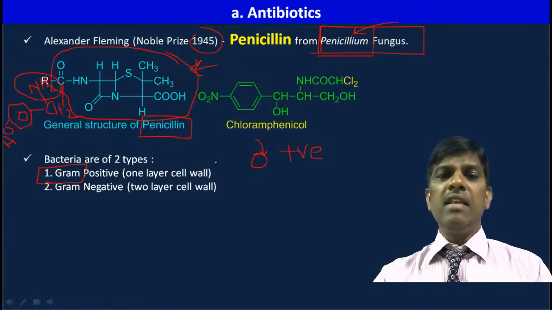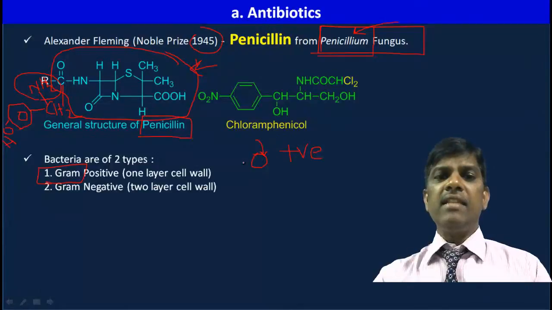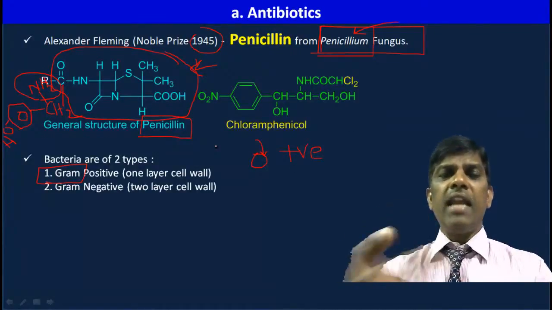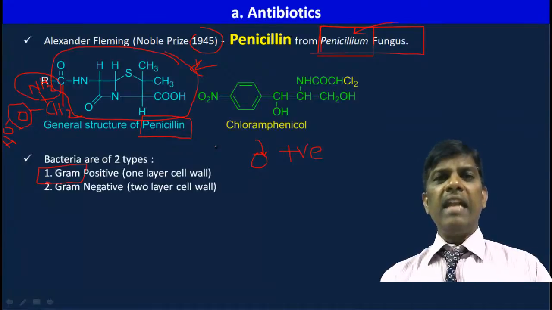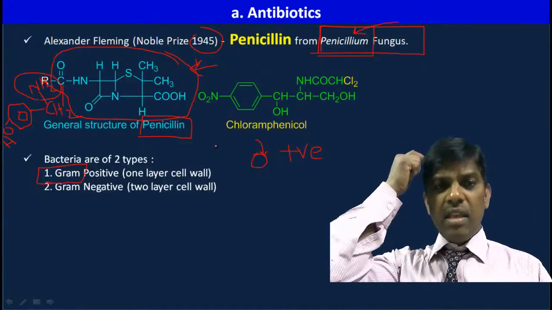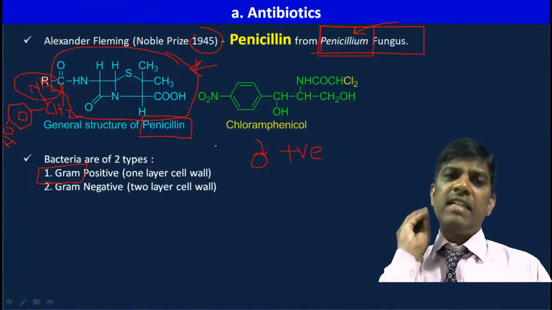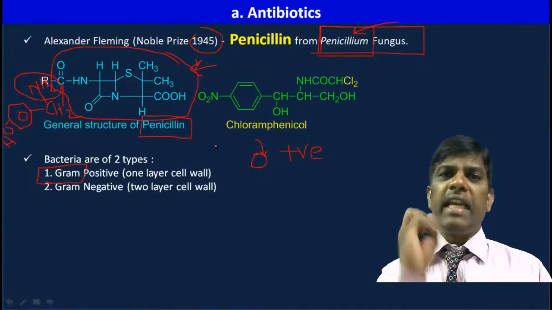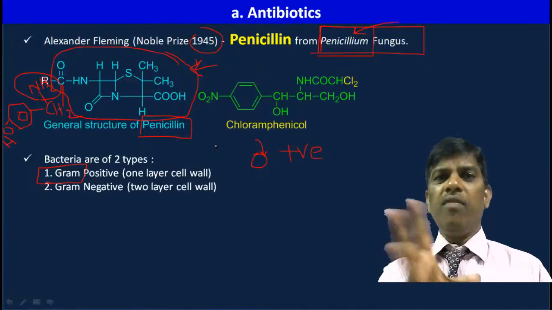So this single layer containing bacteria are nothing but gram-positive bacteria, and these gram-positive bacteria can be killed very easily by any antibacterial drugs. Because it is a single cell wall containing bacteria, all these antibacterial drugs easily enter into the bacteria and can kill it, isn't it? It is having only one cell wall.